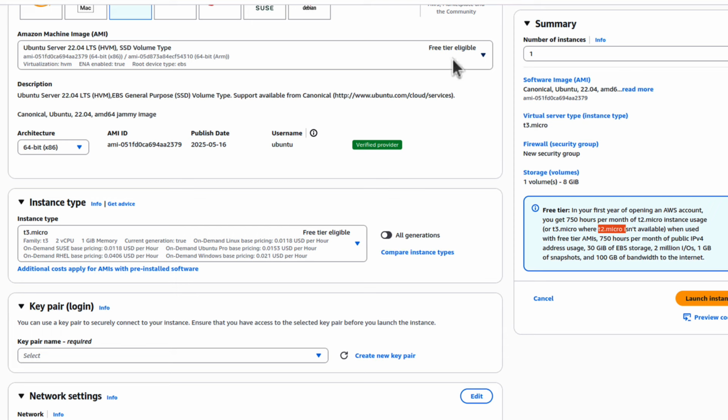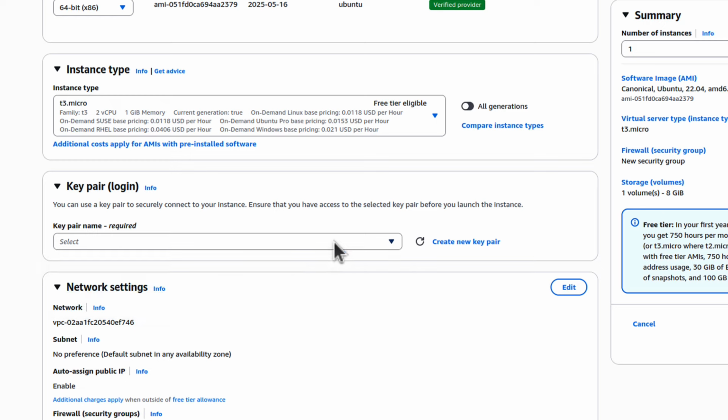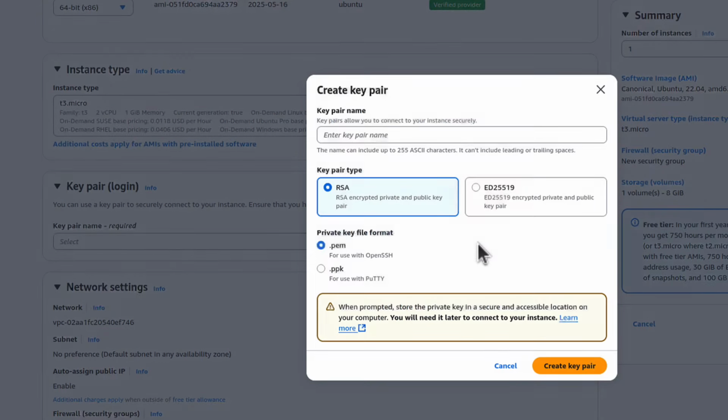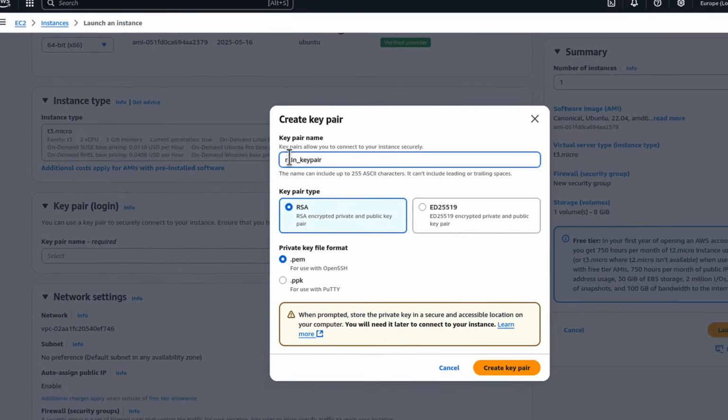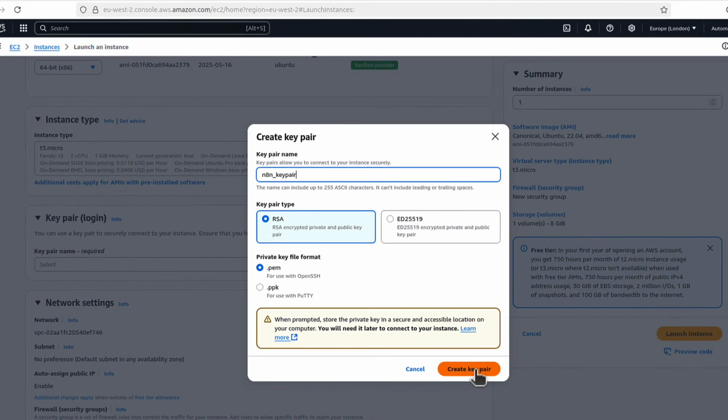Key pair. A key pair is a so-called SSH key that you need to be able to log on to your server remotely. And I don't have a key pair. Oh, I've got some, but it doesn't really matter. You will not have any key pairs, so what we need to click is create new key pair. I'll click on that. We can choose a name for it. I will call mine n8n key pair. Something like that. Again, doesn't really matter what you call it, it's just a name. So I say create key pair.